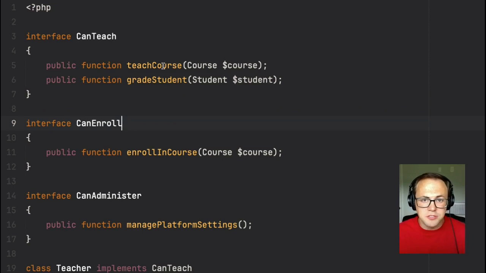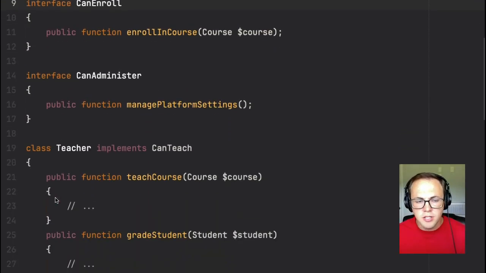Well, the answer is simply following the principle for the most part. Break the large interface into multiple granular ones. Now, that being said, there's a lot of conversation to be had about properly defining and using interfaces, but for now, we're just going to stick to conventions here as far as naming and structure of these interfaces. So since our project's logic, like almost any real-world project that I've ever seen, is really just relying on certain methods, a group of methods in our large interface that we tried to use initially, we can actually just break down those groups into smaller interfaces for each one of them. So here you can see we have a CanTeach, CanEnroll, and CanAdminister interface with the relevant groups of methods inside each of them.